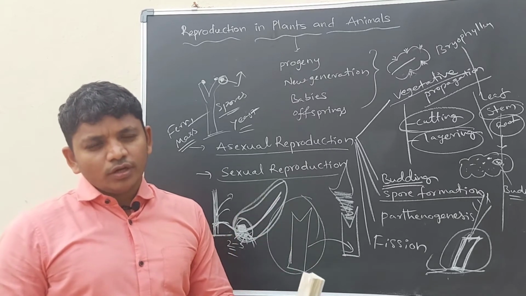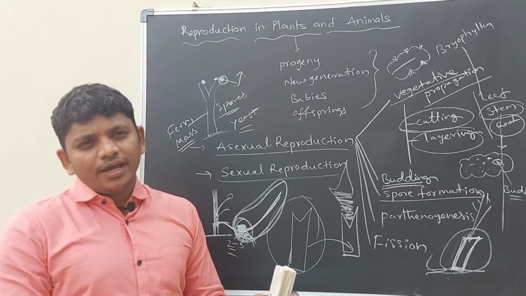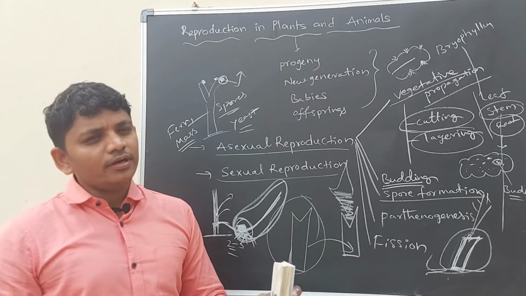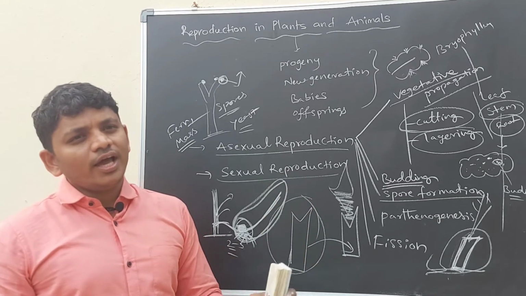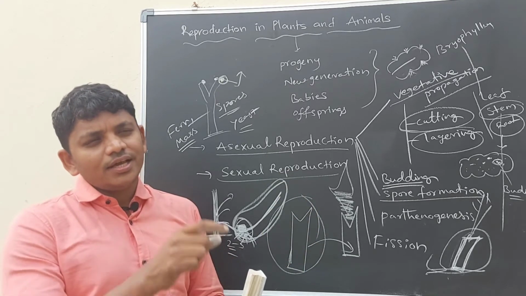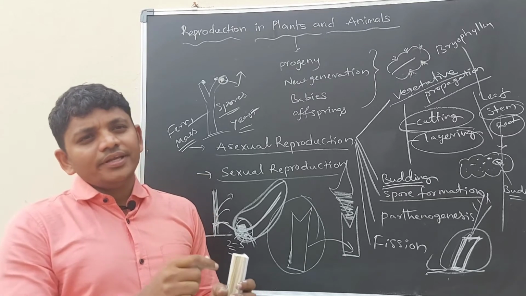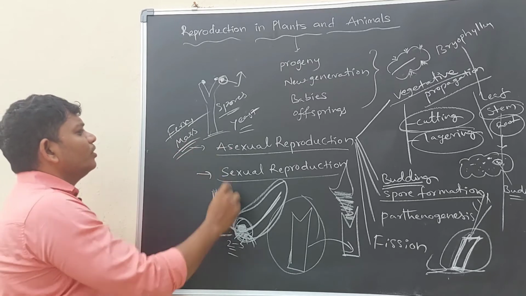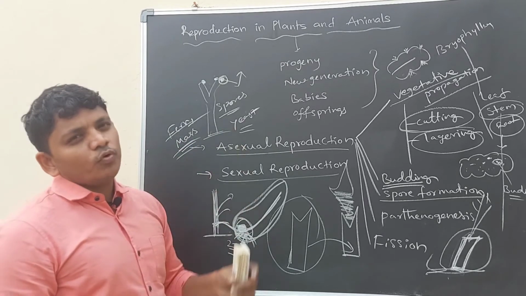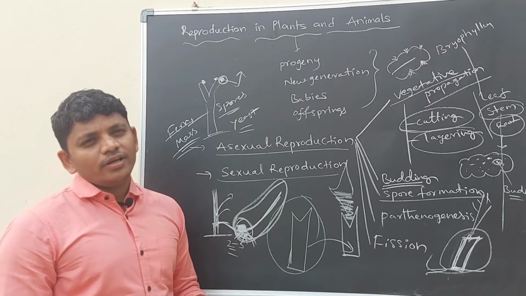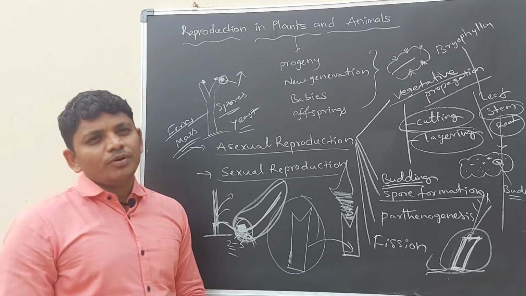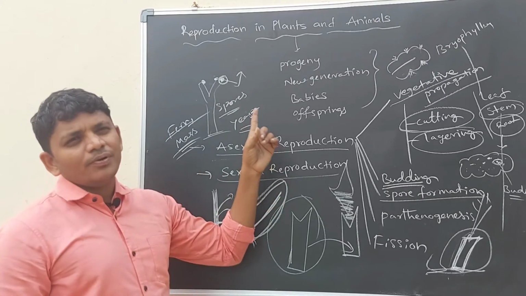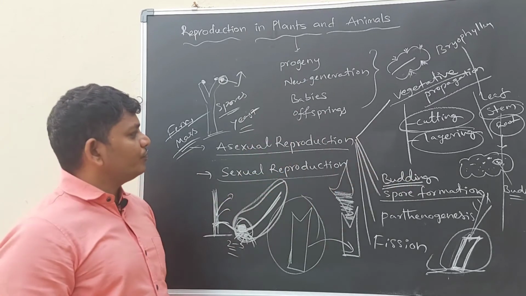Whenever it reaches the soil, it should have moisture or water. Water is a suitable condition for the germination of the spore. So water is an essential material for the germination of the spore. Generally fern plants and moss give spores. Whenever these spores reach the soil or water, they will germinate and grow as an individual. So this is also a type of asexual reproduction. A single plant is giving rise to new plants.